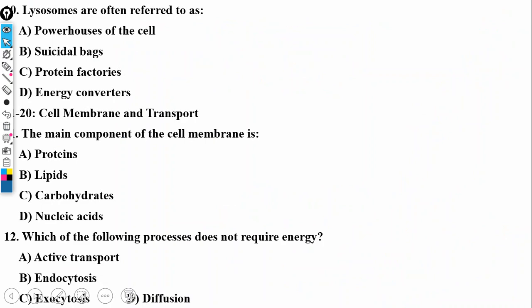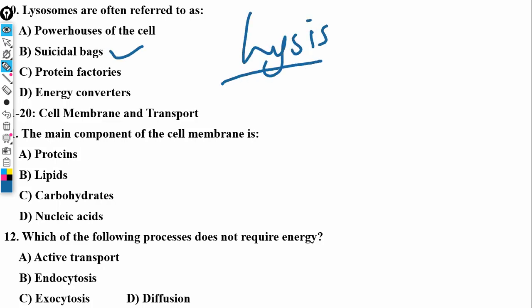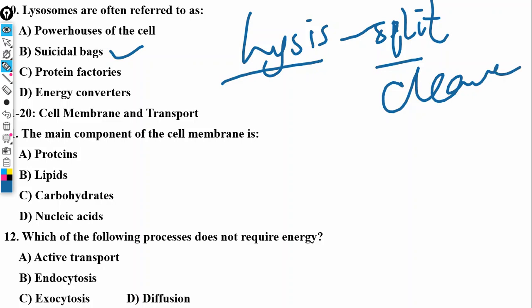Lysosomes are often referred to as, now remember, we said lysosomes are suicide bags. Suicide, because of the word lysis. Whenever you hear the word lysis in science, it means to split apart, to split or to cleave. Cleavage means cutting. Is that okay? This lysis is in the word lyso.